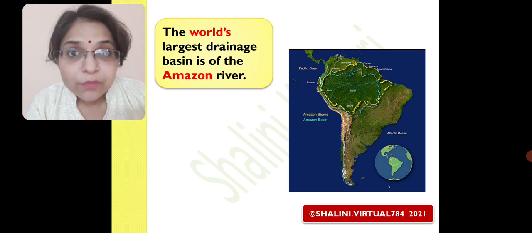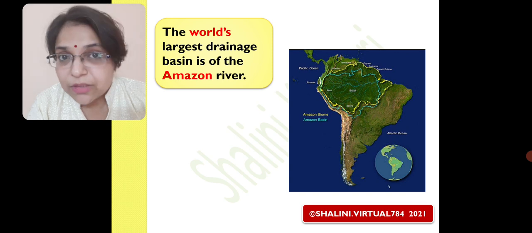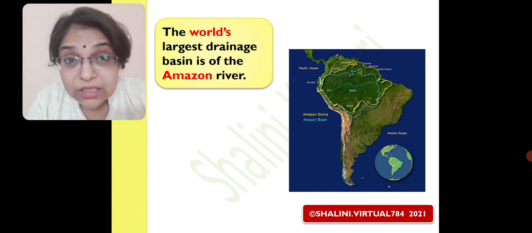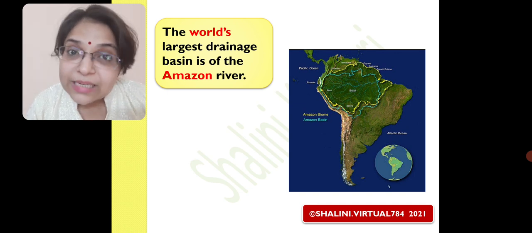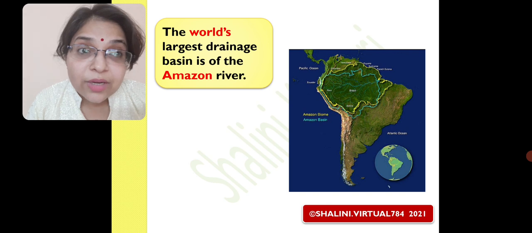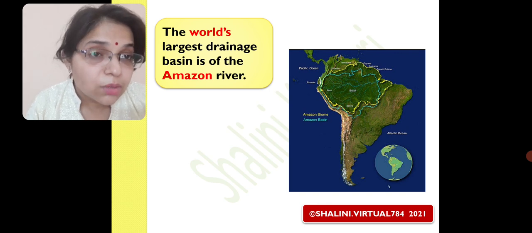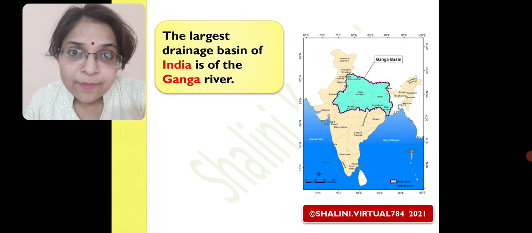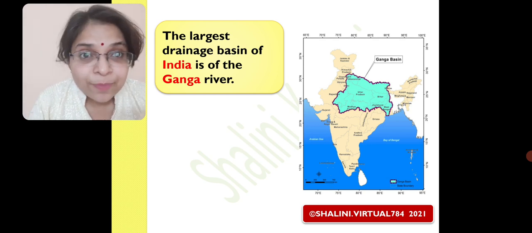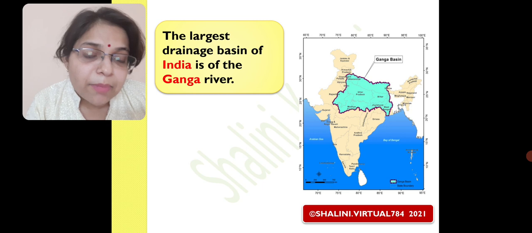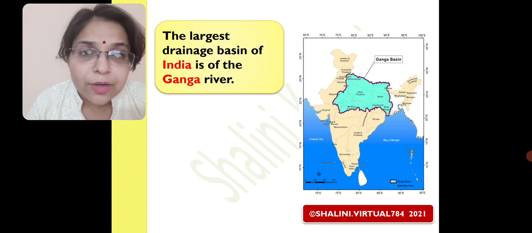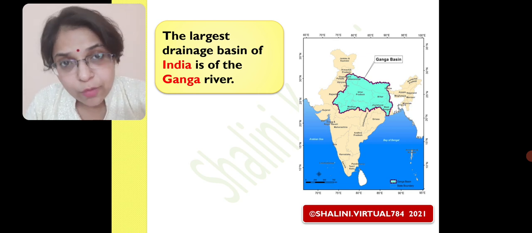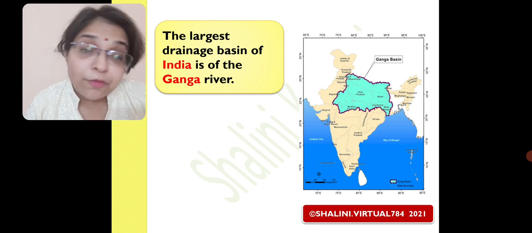If it is asked which is the world's largest drainage basin, that is, which river is covering the largest area as compared to the rest of the rivers, then we will say it's the Amazon River. And we can see on the screen what larger part it is covering. Now, in the context of India, we can say that it is the river Ganga which is covering the maximum area of the entire drainage basins formed by all the rivers of India. So we have River Ganga for India and River Amazon for the entire world.